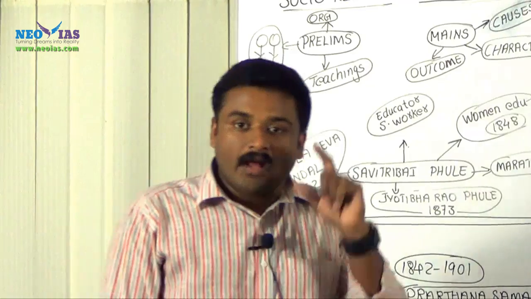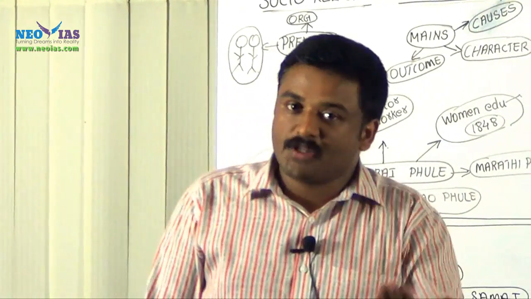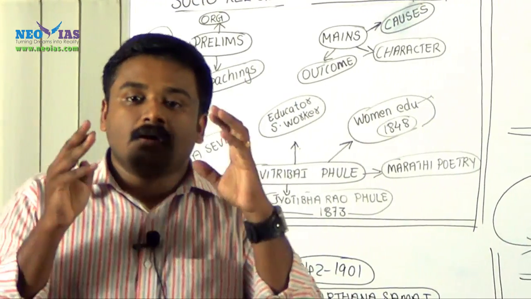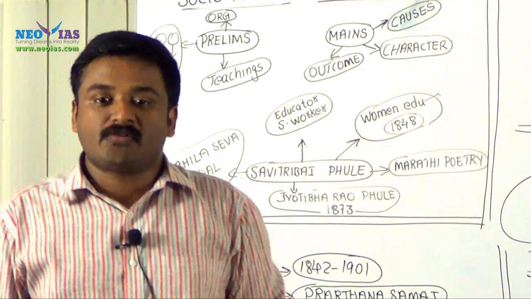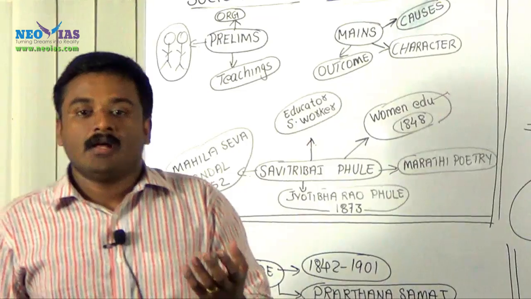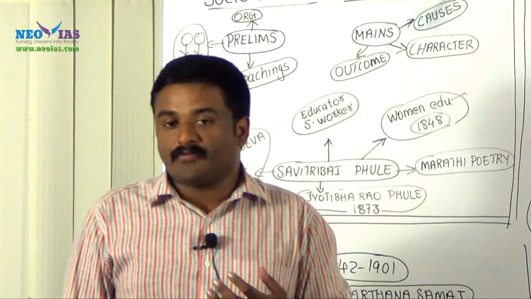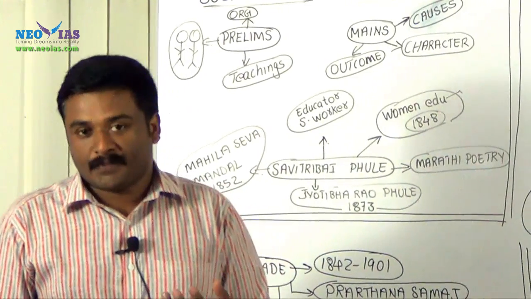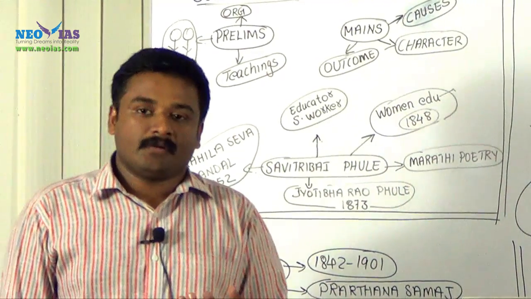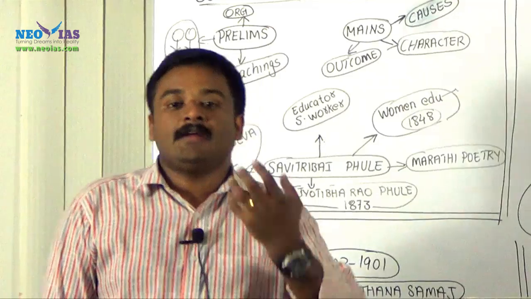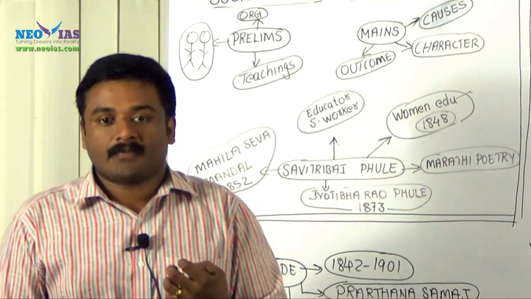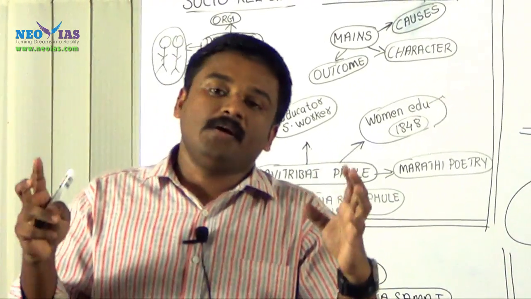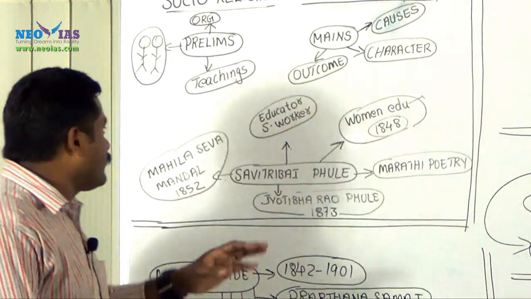Personality. Another important area for prelims from this particular module is the personalities, the reformers associated with the socio-religious reform movements. For example, Raja Ram Mohan Roy, the contributions of Raja Ram Mohan Roy, Swami Dayanand Saraswati, Swami Vivekananda, M.G. Ranade, similarly Annie Besant, Sir Syed Ahmad Khan. So the personalities, the reformers, are very important from prelims point of view.